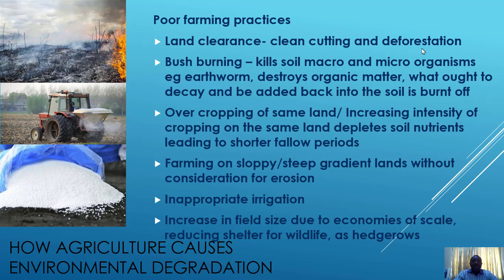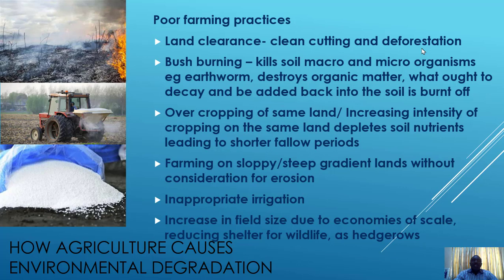Then you also have inappropriate irrigation, when too much water is applied to a particular environment, not considering the soil capacity for retention of water or the soil type. Then it brings about swampy or waterlogged lands in the farming system.